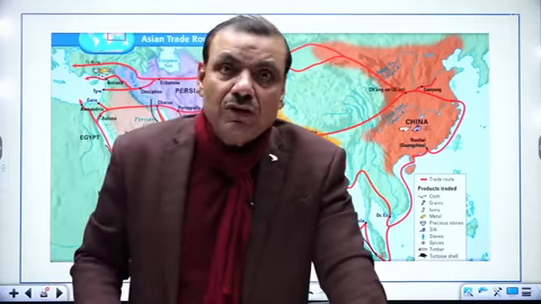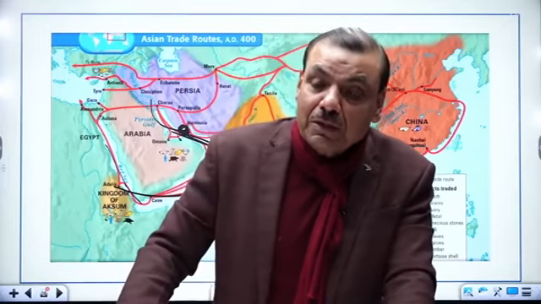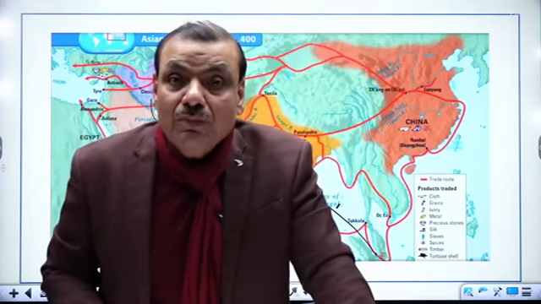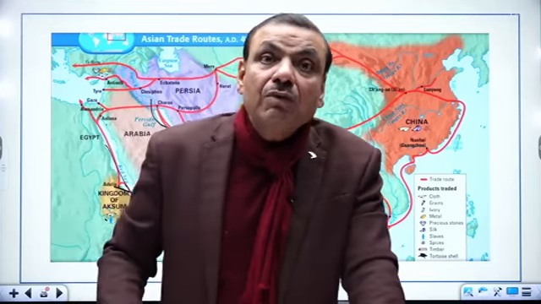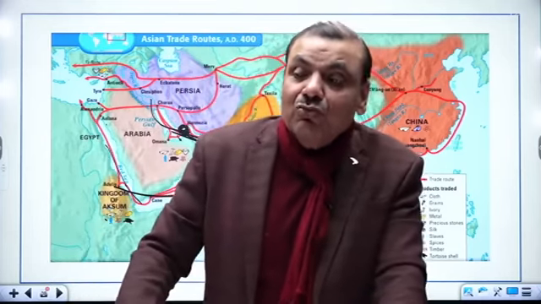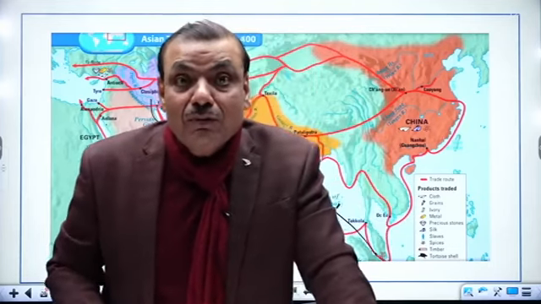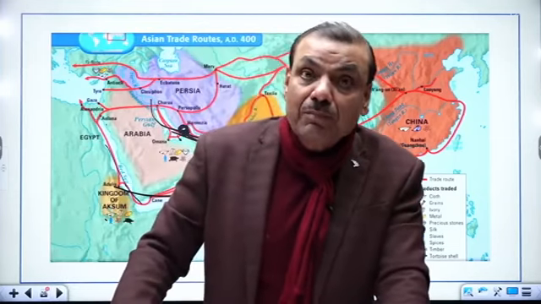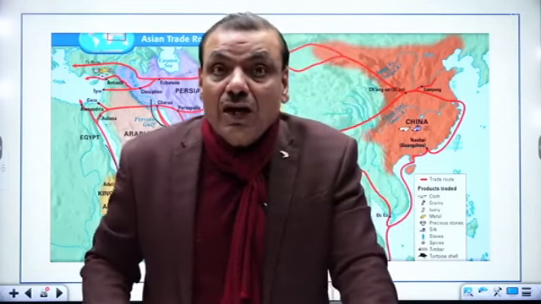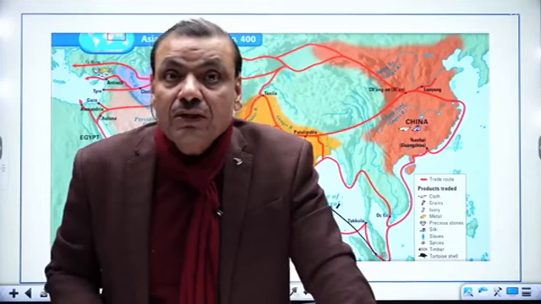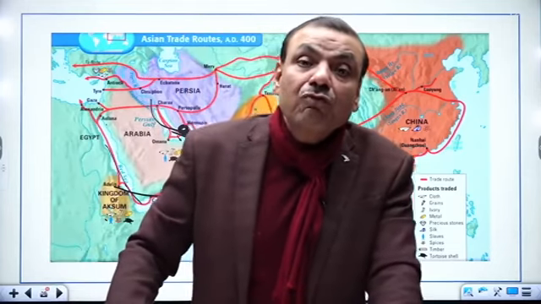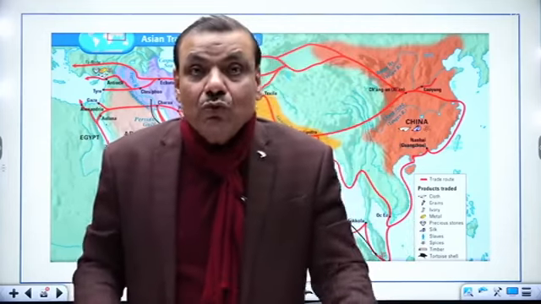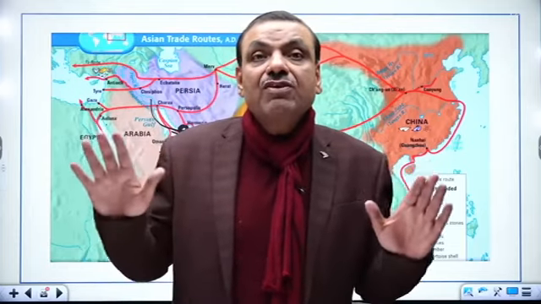So the British came to realize that the Mughal Emperor was under the wrong impression that possibly the Portuguese were the paramount naval power in India, in the world. But up to this period, the British naval power was the most powerful. You can say British naval power was at its climax after defeating the Spanish Armada, the Spanish naval power. Then the British emerged to be the most powerful force in the world, but the Mughal Emperor was unaware of the fact. So the British decided to demonstrate their naval power first.